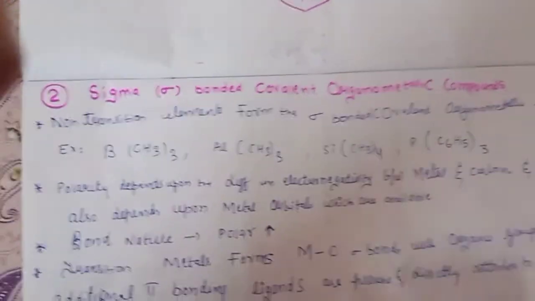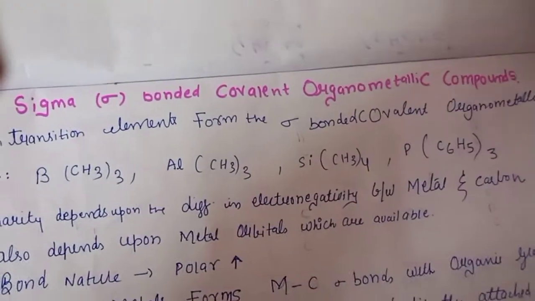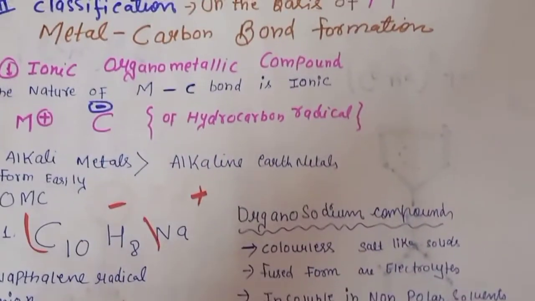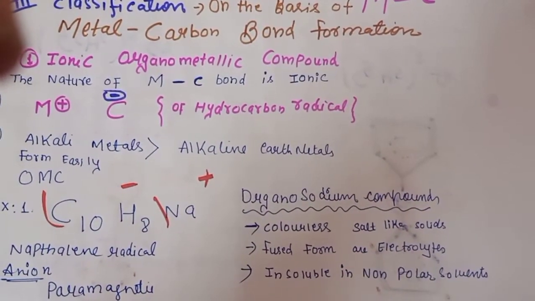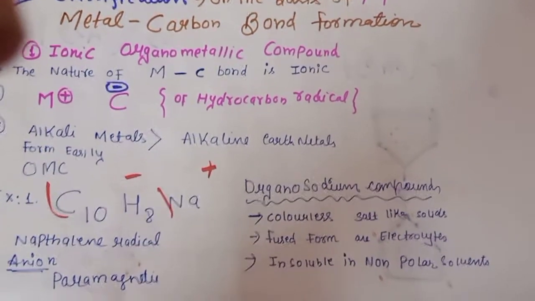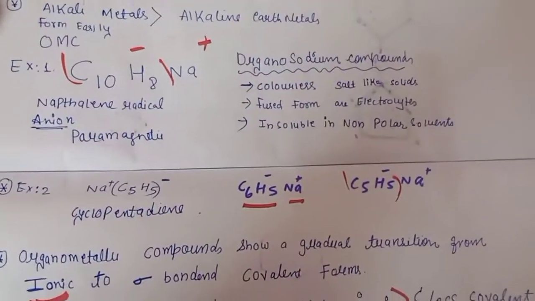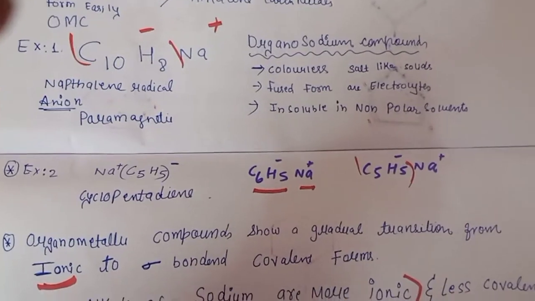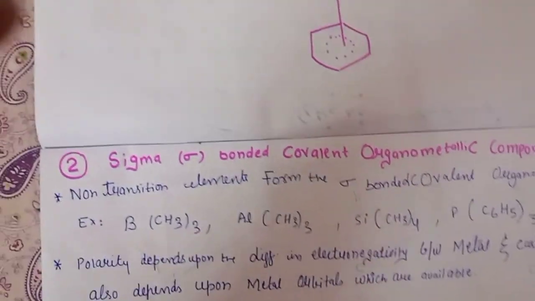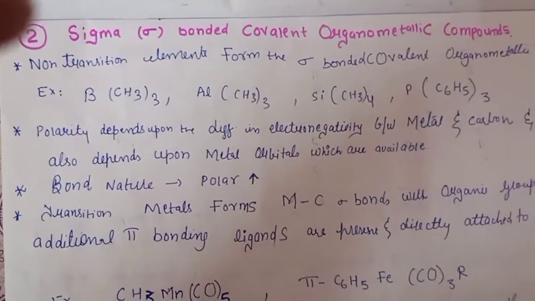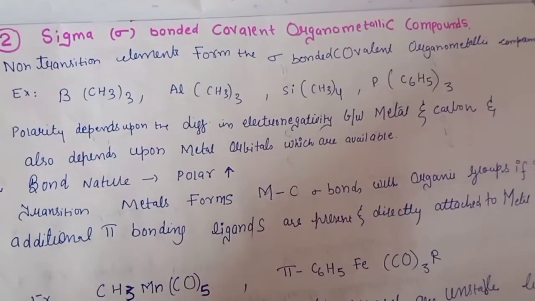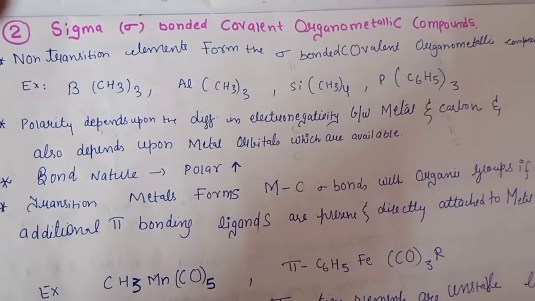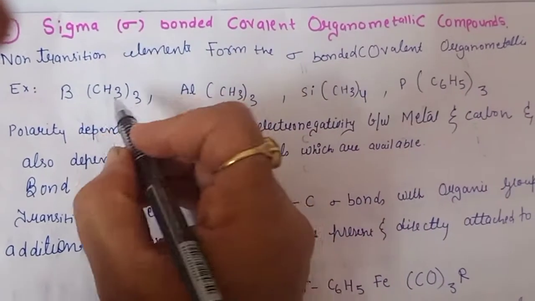So next, this was the first category, classification on the basis of the metal carbon bond. So here you have to write, first is the ionic organometallic compounds. You can take some examples. Second is our sigma bonded covalent organometallic compound. First is ionic, second is the sigma bonded covalent organometallic compound, means the bond will be sigma type.